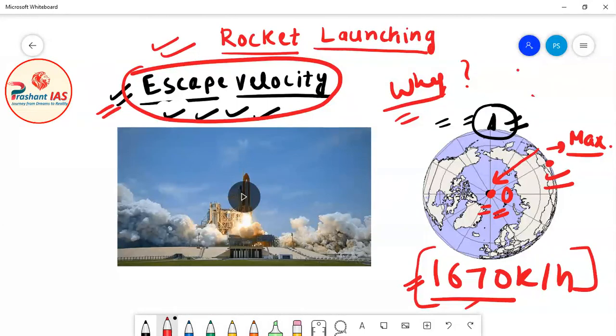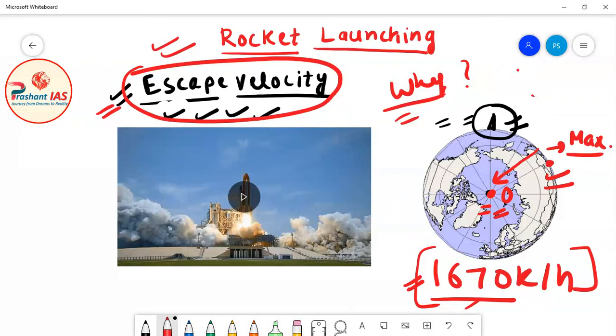The objects placed on the equator are already moving with this speed, and with the help of fuel and engine, the rest of the velocity is attained. So it becomes very easy to launch rockets and satellites from the equator, because a huge amount of velocity is already attained due to the rotation of earth.